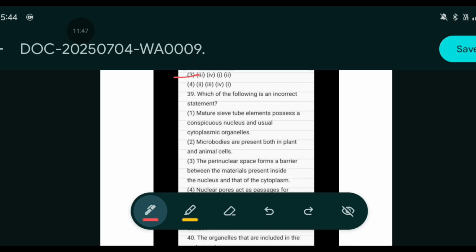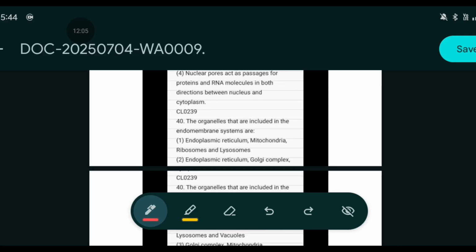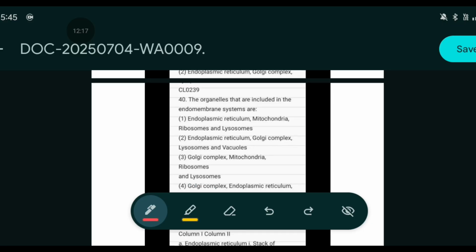Which of the following statement is an incorrect statement? Note this, correct, incorrect. Okay. Easy. Mature sieve tube elements possess a conspicuous nucleus and usual cytoplasmic organelles. First option is only incorrect. No need to go for the rest. The organelles that are included in the endomembrane system are endoplasmic reticulum, Golgi complex, lysosome and vacuoles.